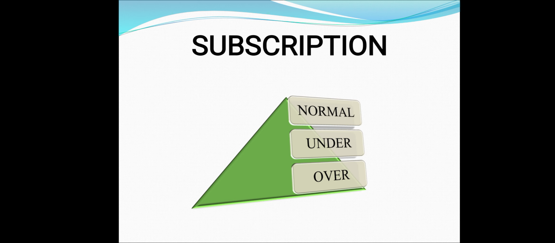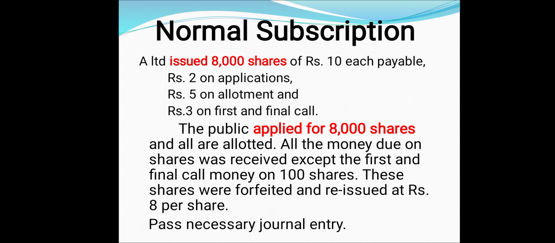When the responses are more than the number of shares issued, it is said to be oversubscription. When the response is lesser than the number of shares issued, it is called under subscription. When the response is equal to the number of shares issued, it is called normal subscription.